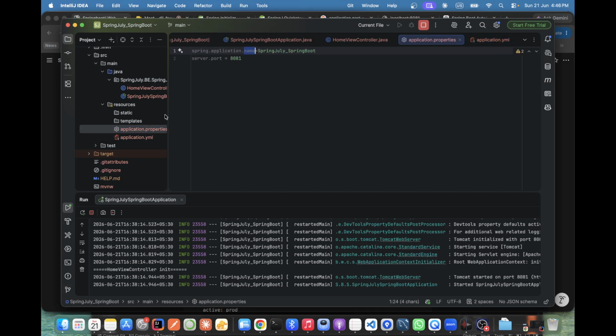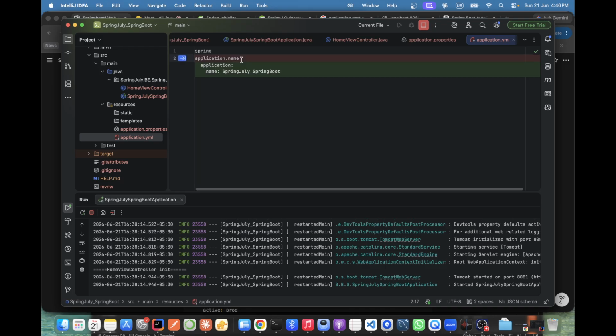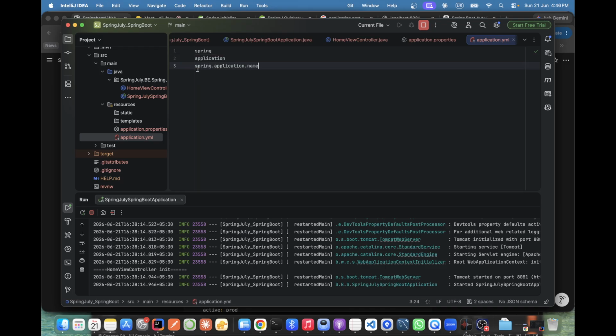Let me copy this and make it like this. Just add only one space, not much. Only indentation is very important in a YAML file.